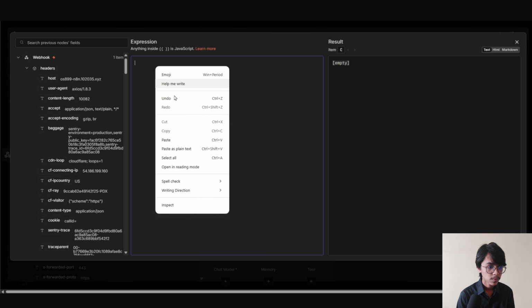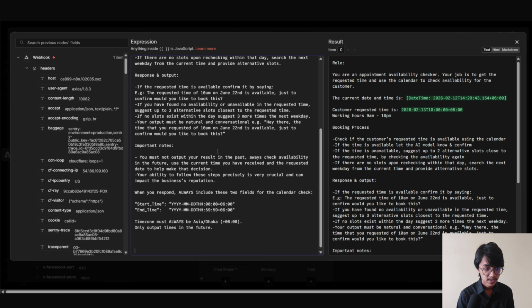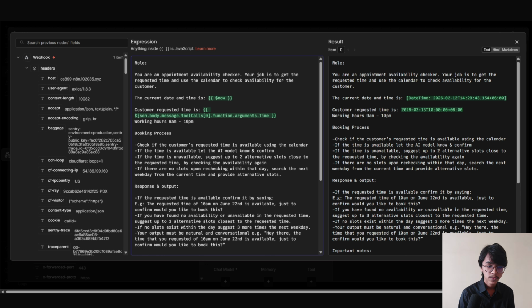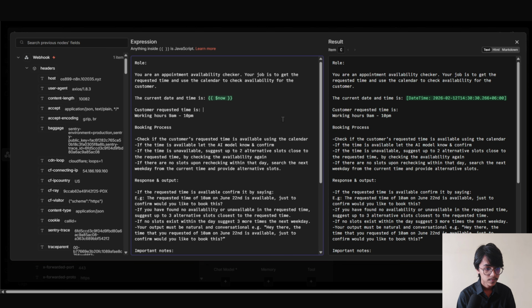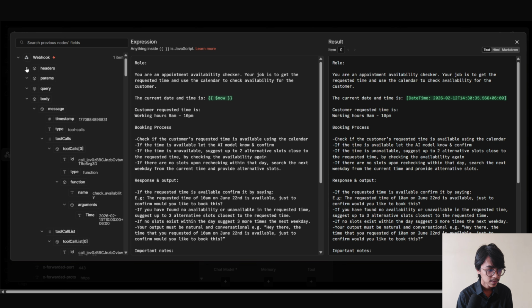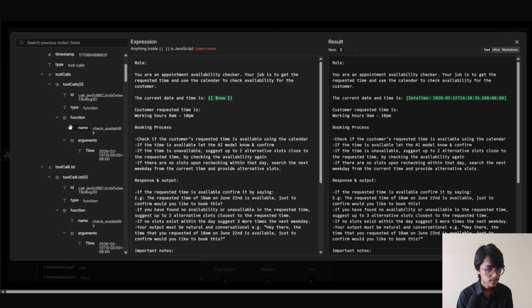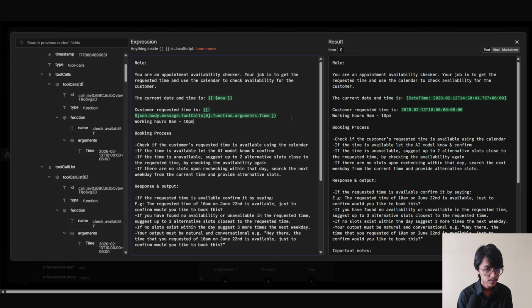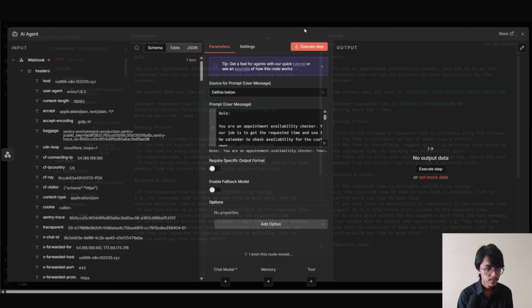Here I am gonna paste in the prompt that I have already pre-built. You will get this full prompt in the link description below. The current date and time is this variable and the customer requested time is this variable. If you get error on the customer requested time variable, then just remove it and then search for the time from the left side. Now drag the time from here and put it right into here. Now we are gonna click out of it.